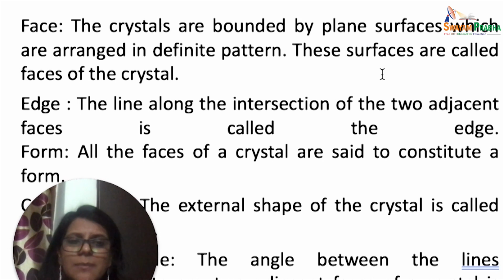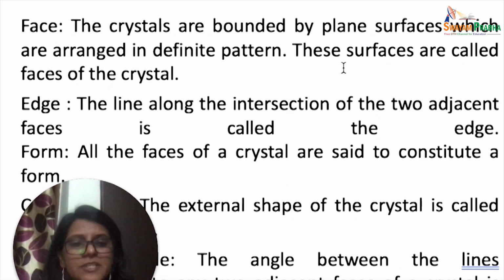So the crystals are bounded by plane surfaces which are arranged in a definite pattern. If you imagine yourself sitting in a cubical room, then each wall, including the floor and the ceiling of your room, is called a face. And a cubical room will have 6 faces: 4 walls, the ceiling, and the floor.